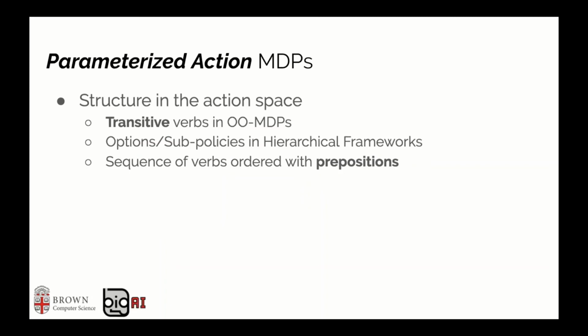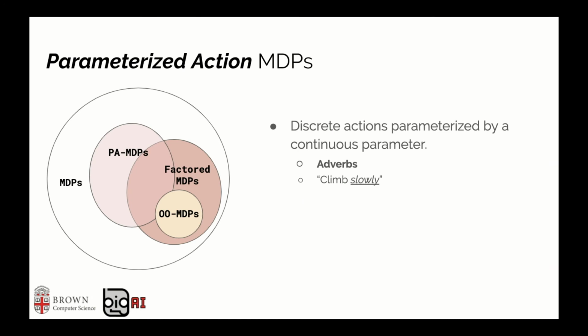Consider now the structure in the action space. This can be partially achieved in hierarchical frameworks where options can be verbs, and in object-oriented MDPs with transitive verbs. However, there are also parameterized action MDPs, in which discrete actions have a continuous parameter that determines some characteristic of the action. We can ground adverbs to some subset of these parameter values, allowing the possibility of qualifying verbs.